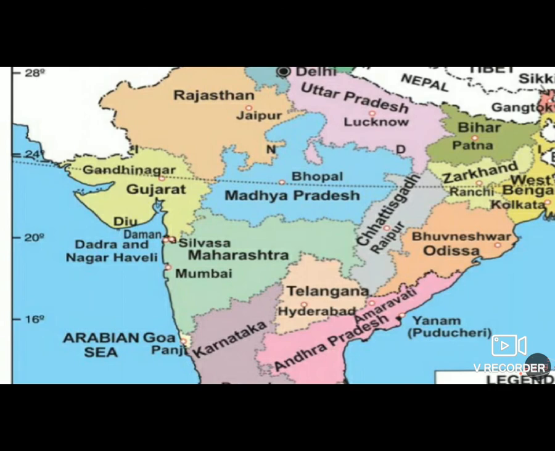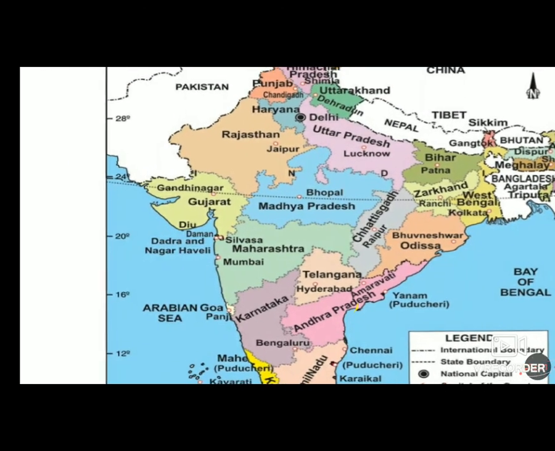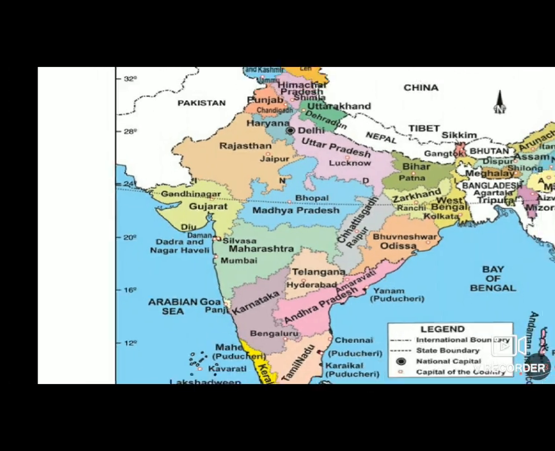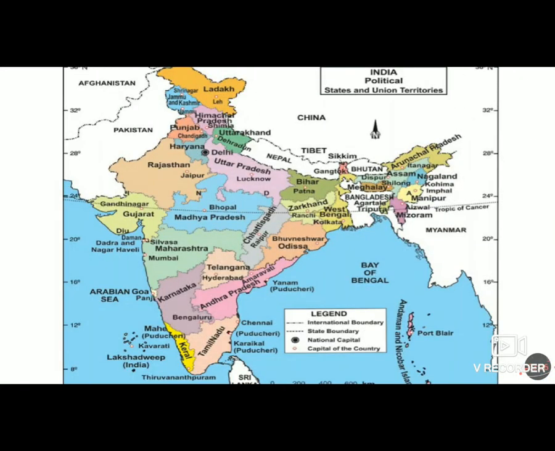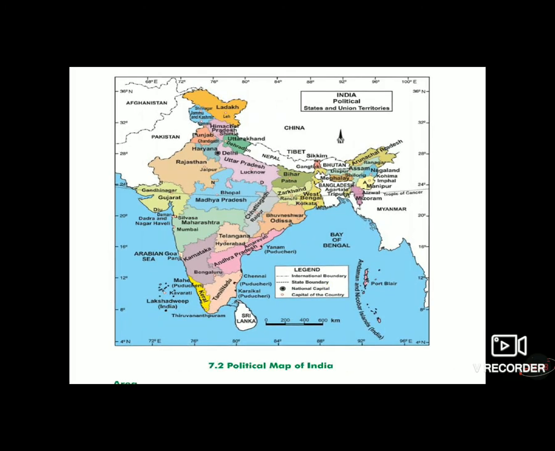From east to west it covers 2933 kilometers, and the total area of India is 32,87,263 square kilometers.